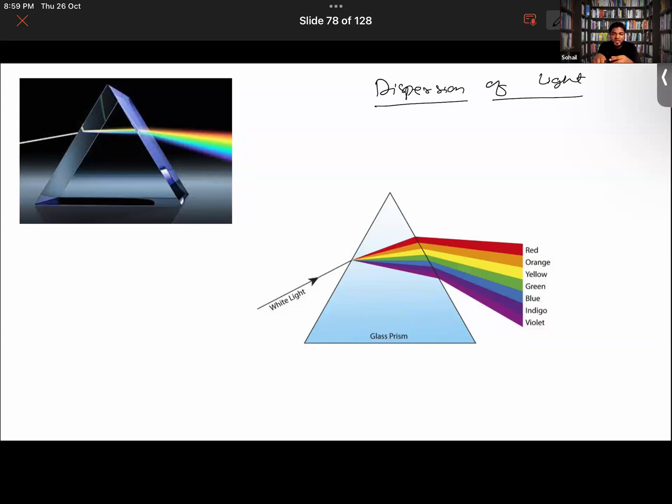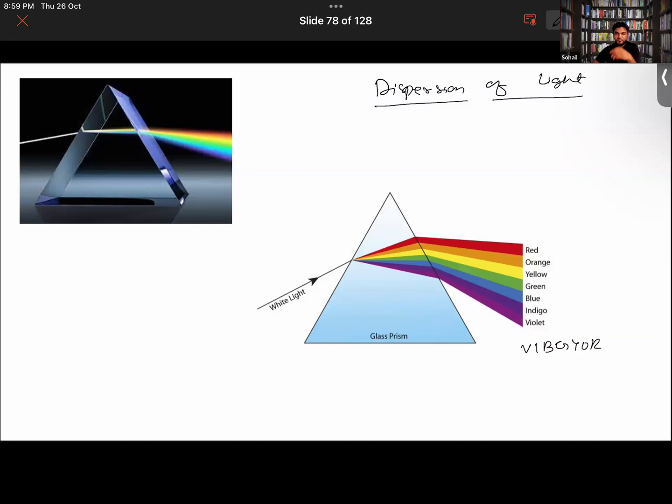And this phenomenon is called dispersion of light. Then the band of colors obtained is called a spectrum. So the white light that we see is actually made up of 7 colors. The order of colors has also been provided. In short, we call them VIBGYOR.